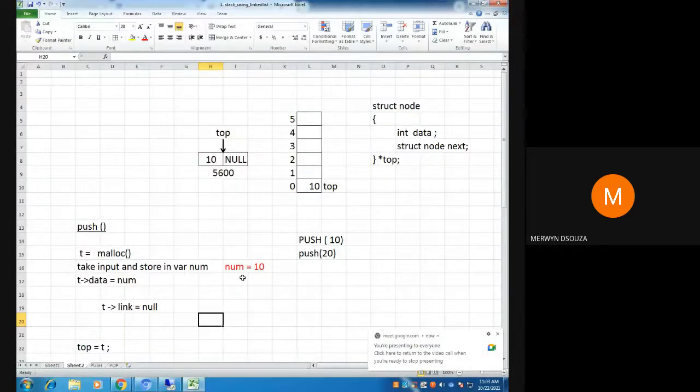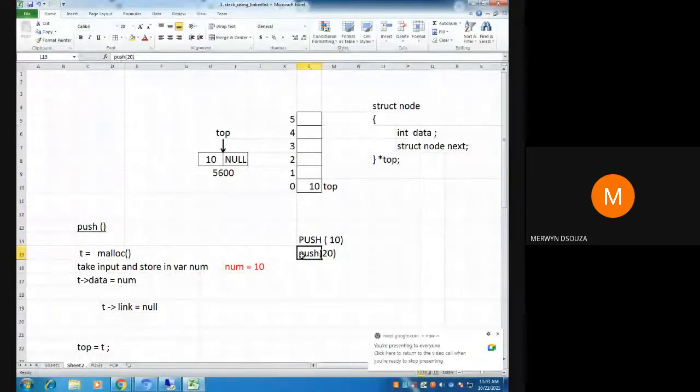Now I want to push this value 20. So again, let's go through this process again, so that you all get clear in your minds what is happening. Please tell me the answers again. You all have told me just now previously, but let's do it again. Let's do it at a faster pace.